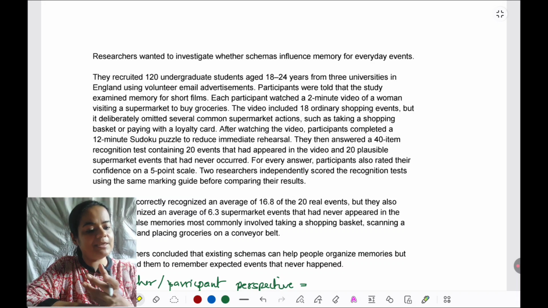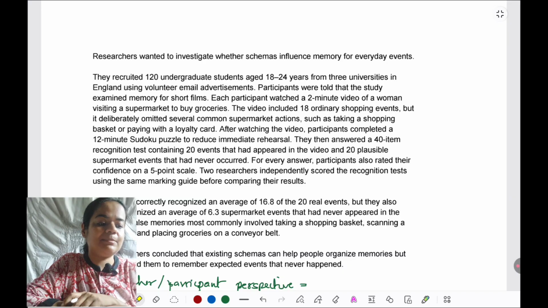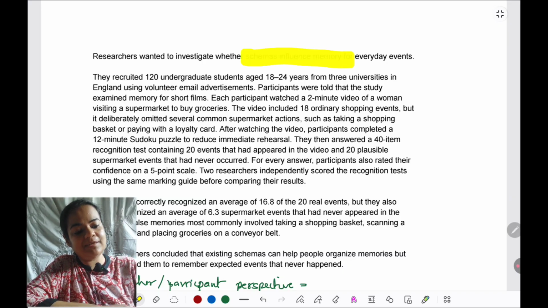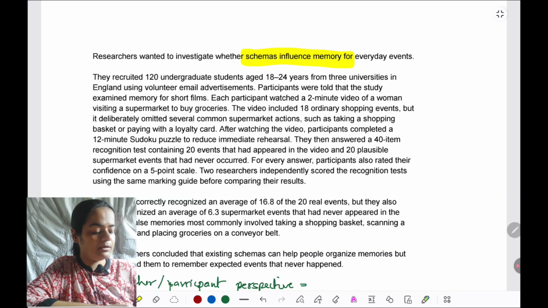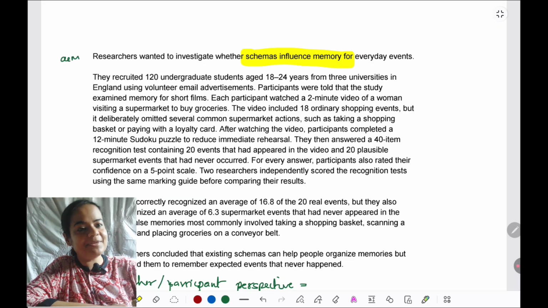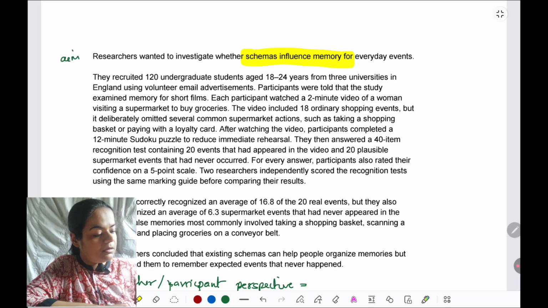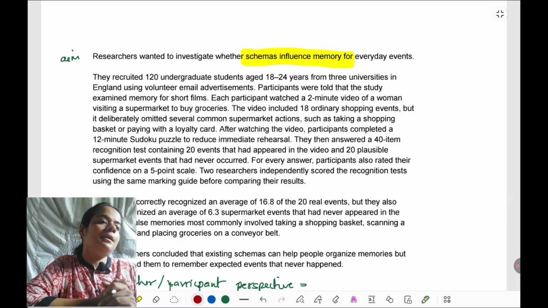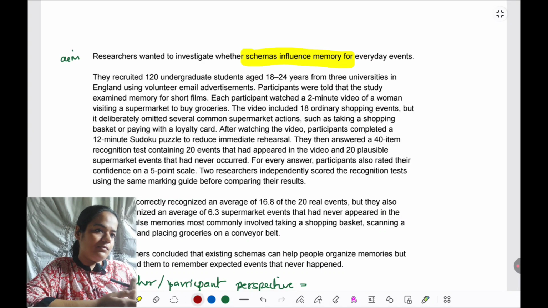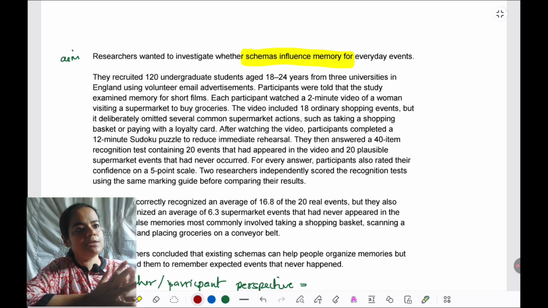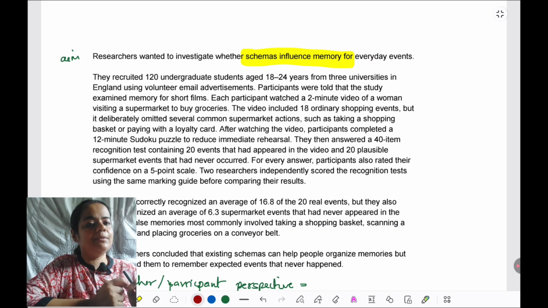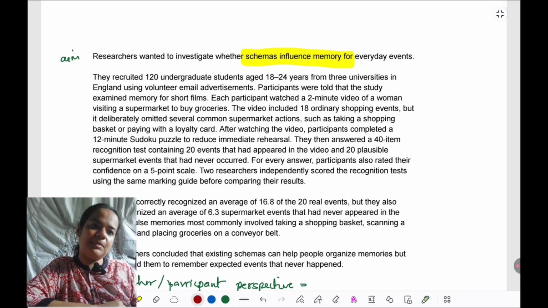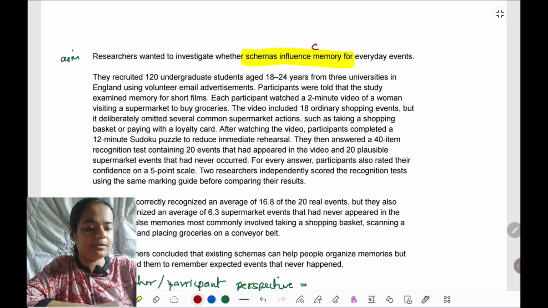Researchers wanted to investigate whether schemas influence memory for everyday events. Now, perspective is one concept where the aim itself can help us. Otherwise, usually we don't consider the aim to provide anything like a point to us. Here, what is there? Whether they are taking a cognitive, biological, psychological, social, like cognitive, psychological is the same, socio-cultural perspective, that is becoming evident in the aim itself. They are taking a cognitive perspective.